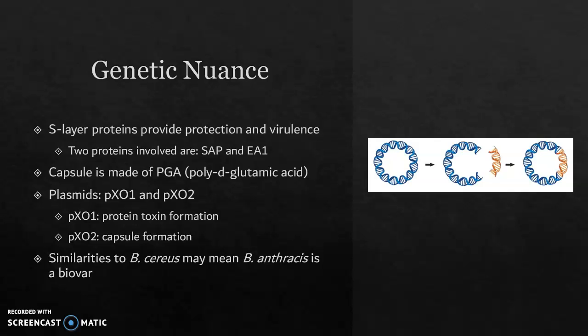Its plasmids are PXO1, which aids in toxin formation by insertion of genetic material, and PXO2, which uses replication proteins to form the capsule. Similarities between this and other Bacillus species means that B. anthracis could be a biovar of Bacillus cereus.